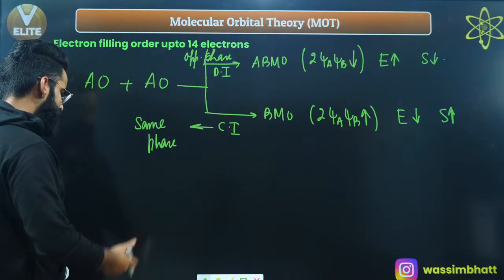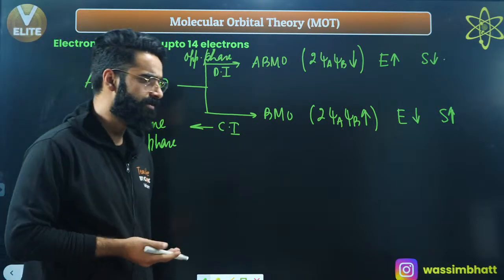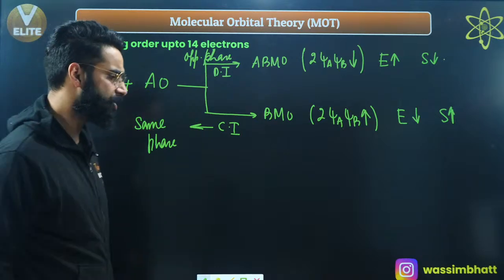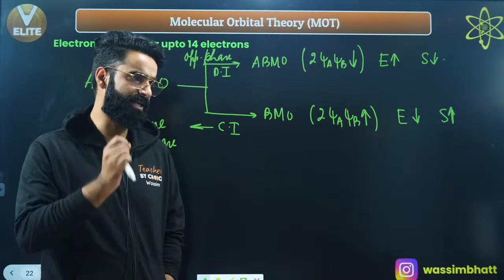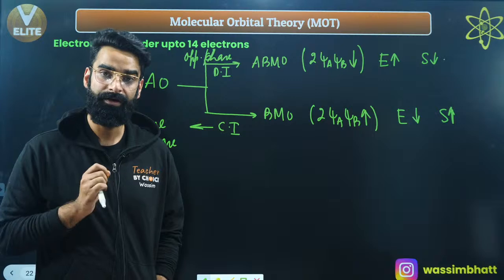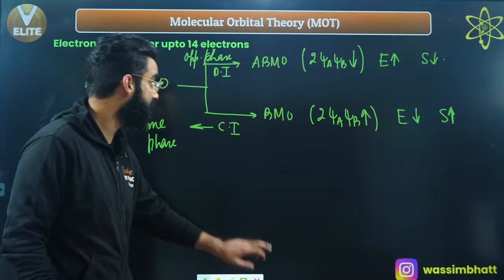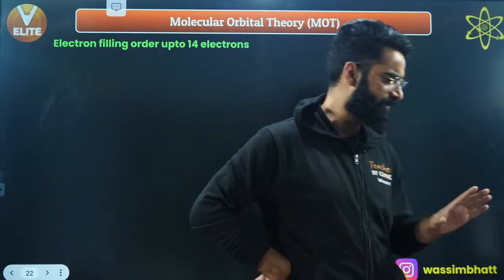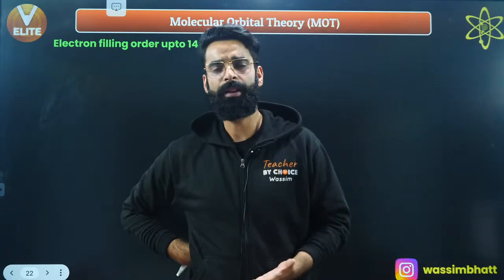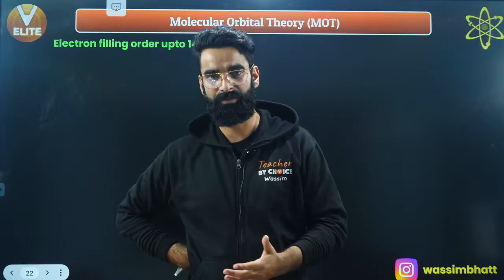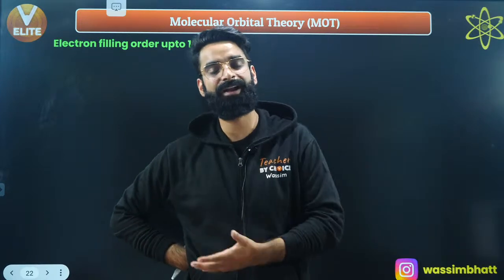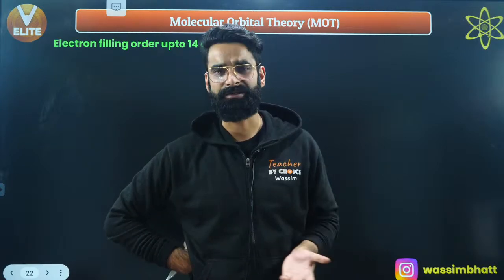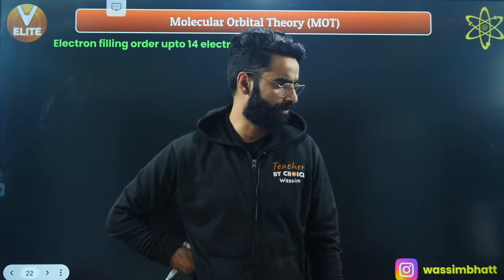Okay, and people, by constructive interference, bonding molecular orbitals get formed. By destructive interference, anti-bonding molecular orbitals get formed. So till now, we saw exactly how these bonding and anti-bonding molecular orbitals get formed. Now, in tomorrow's session, I'm going to continue from here. After this, I'm going to show you how electrons are distributed in these molecular orbitals. After the distribution of electrons, we'll see how to find the bond orders of every species, and how to compare the bond lengths, right? Every single thing will be done in tomorrow's session.